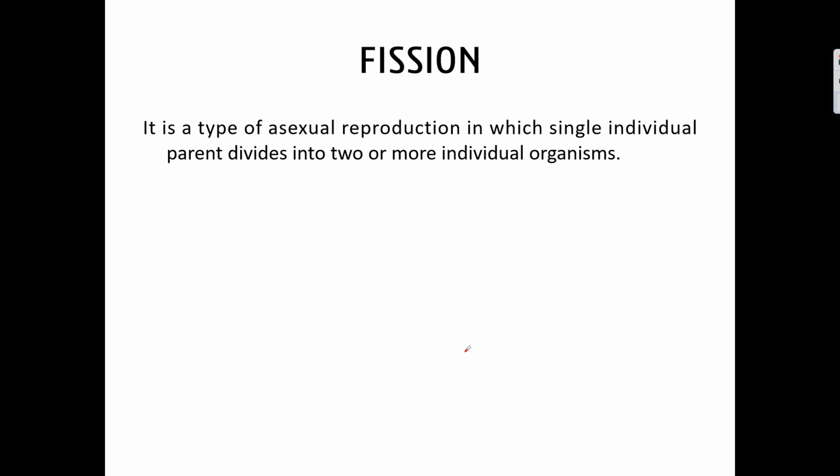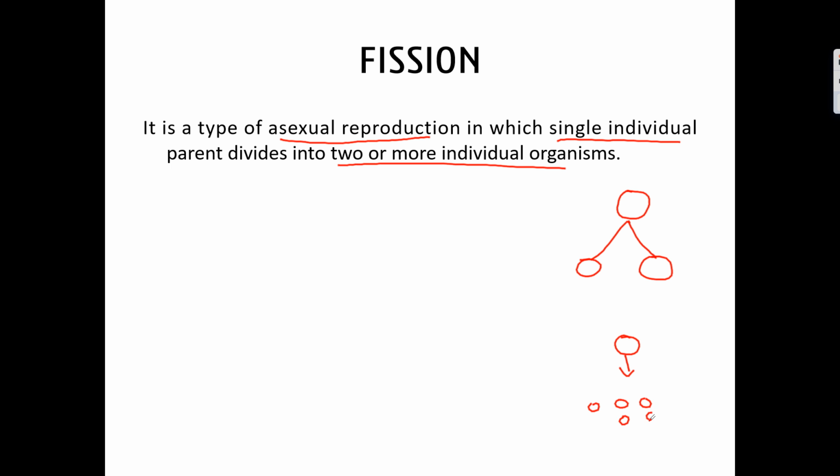First, let us talk about fission. It is a type of asexual reproduction in which a single individual parent is divided into two or more individual organisms. It means from one parent, it may produce two daughter individuals, or it may produce many daughter individuals.